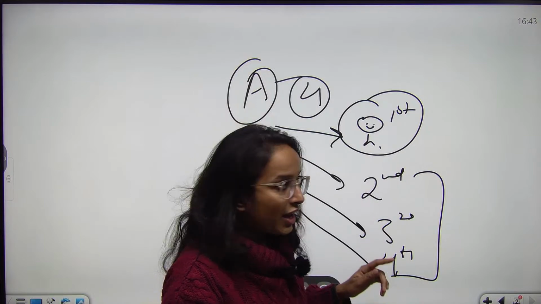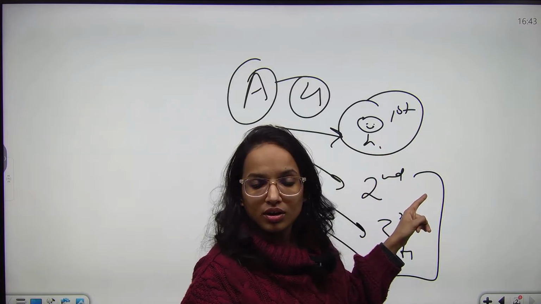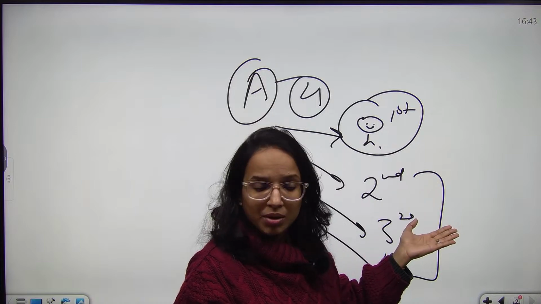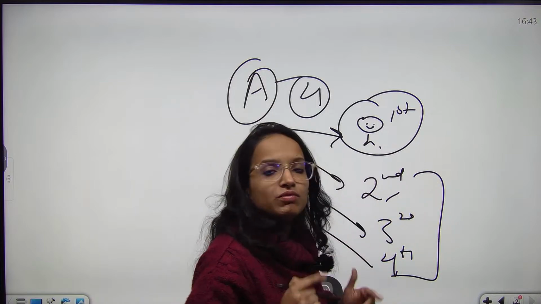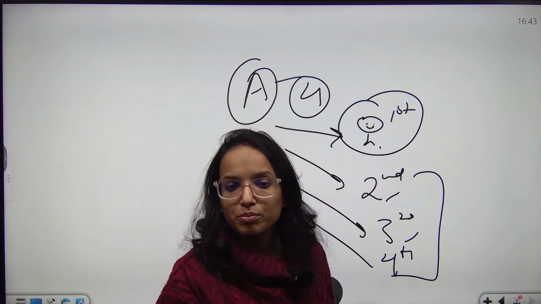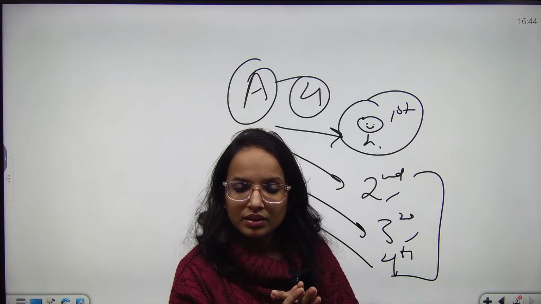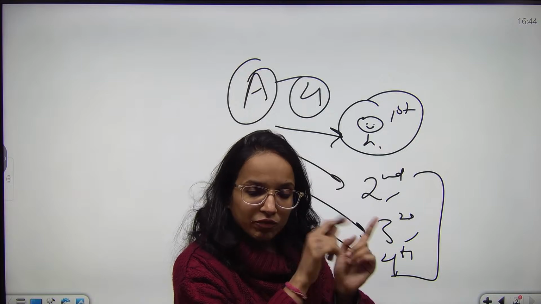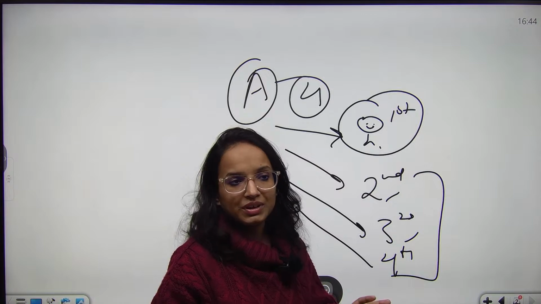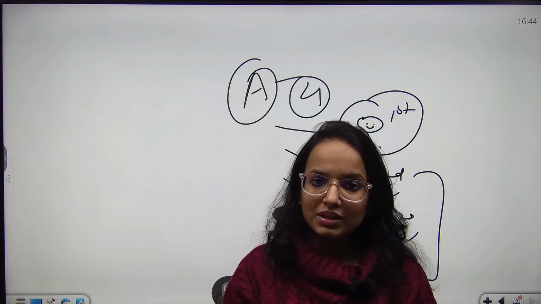Suppose you have a locker and you have appointed successive nominees. First nominee can access that locker. If first nominee is not available, say first nominee also dies due to something, second nominee in that case will be approached. If something happens to second nominee, third nominee in that case will be approached. So this is successive appointment of nominees. है ना? So that bank knows if something happens to this person, I have to approach this one. This is the difference between simultaneous, the proportionate one, and the successive appointment of nominees. I hope it is clear.